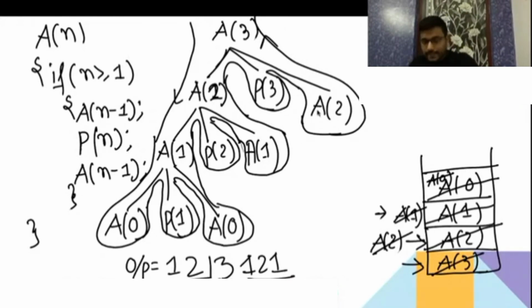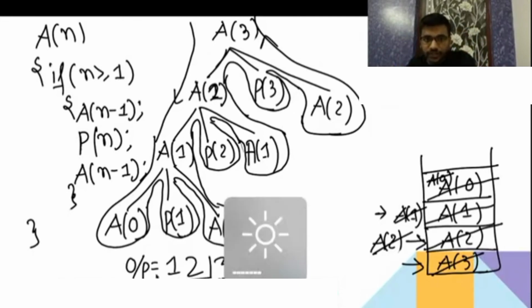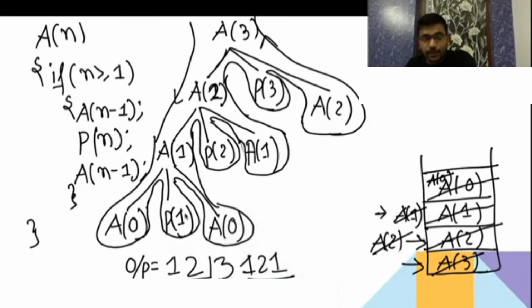See, this way you will save the time, because a1 is always going to give you this way only. So no need to expand here also. A1 is going to give you 1 only. Then 2, then a1 again 1. So a2 is going to give you 1 2 1, then 3, then a2, like this. So if you are seeing here, the number of function calls is more. A0 is going to do only 1 function call. A1 is going to do 3 function calls.